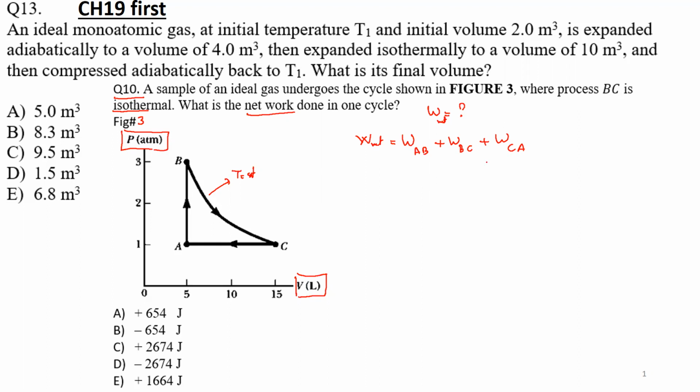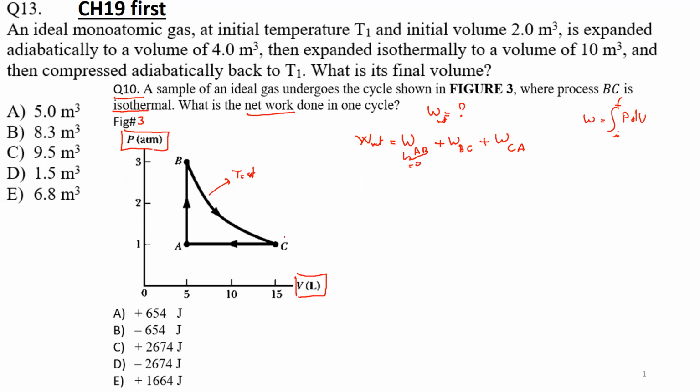Now, what is the work from A to B? Well, as you know, work is integral of PdV between the initial and final state. So A to B is an isovolumetric process or isochoric process, constant volume process. So work from A to B is equal to 0.